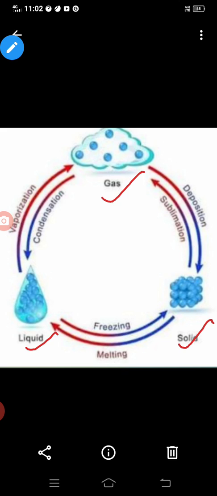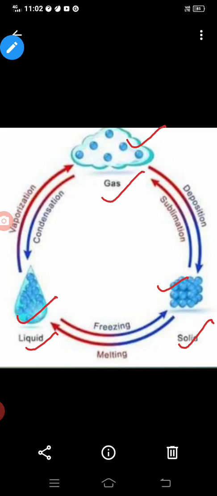And we have already discussed the molecular arrangement in solid, liquid and gas. As you see in this picture, the molecules are closely packed in solid and loosely packed in liquid as compared to the solid, and in gas very loosely packed.